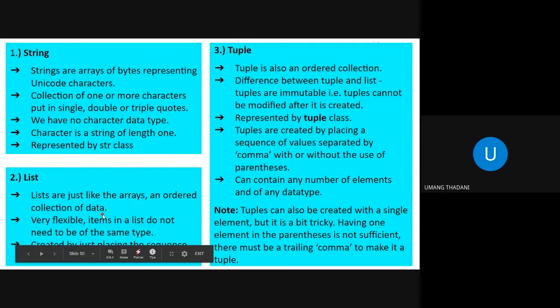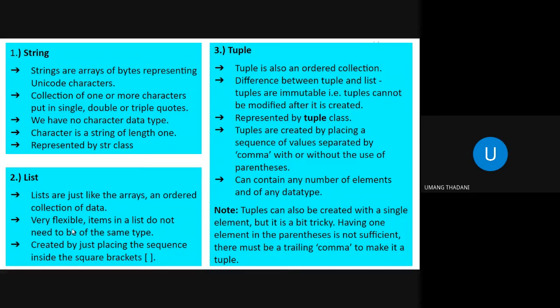So when I output the list, I'll get the list in the same fashion only. That won't get jumbled up. So yeah, it is an ordered collection of data, and the sequence in which the elements are stored does matter. It is very flexible. That is, you can have different data types which can be accommodated in a list. For example, you can have a string and numbers and booleans and everything inside the same list. So that won't create any contradictions over there.